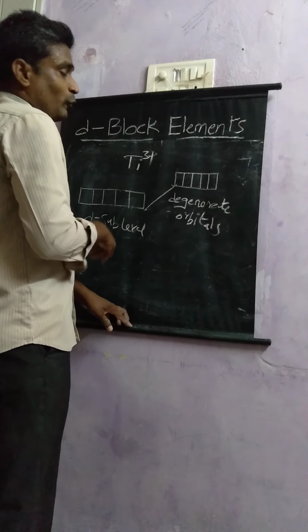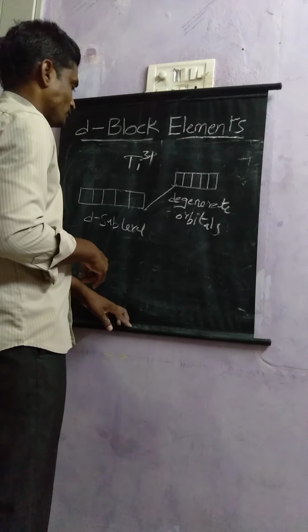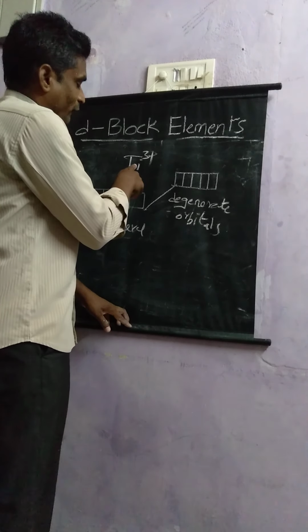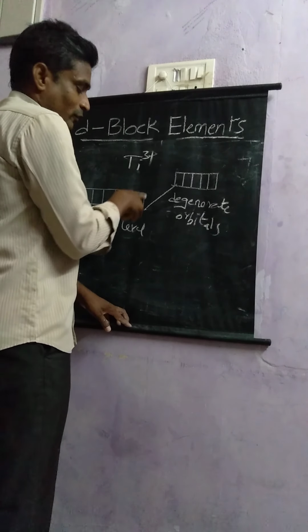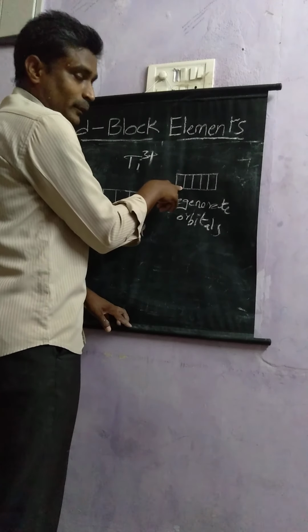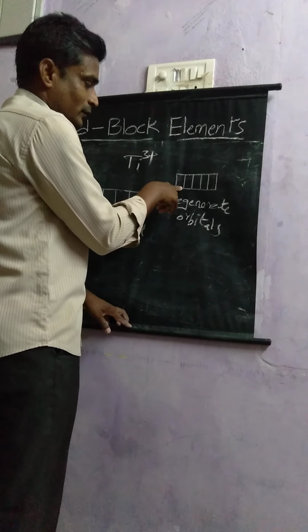So while forming a compound, the 5 d orbitals of titanium will be excited somewhat to a higher energy, and at that point all orbitals have equal energy.